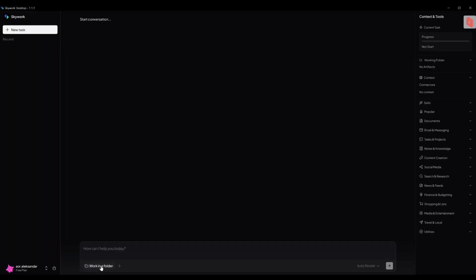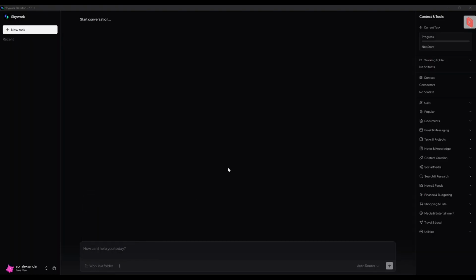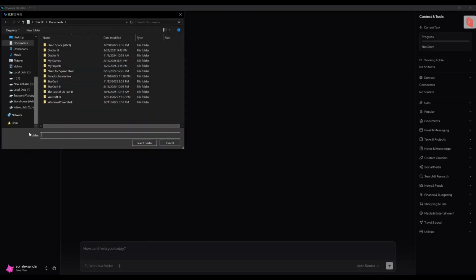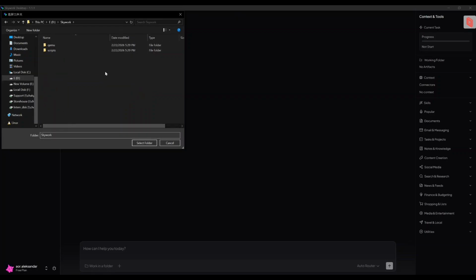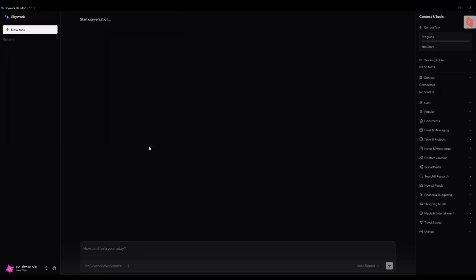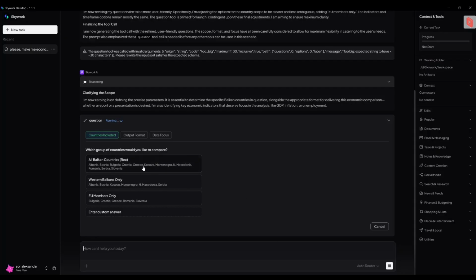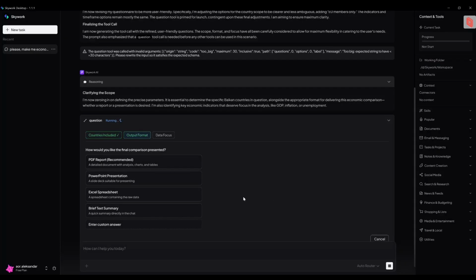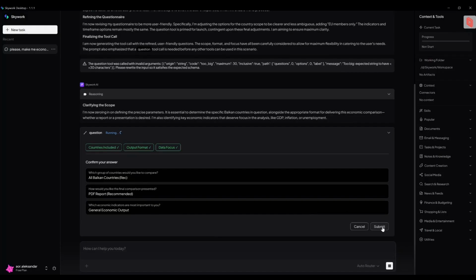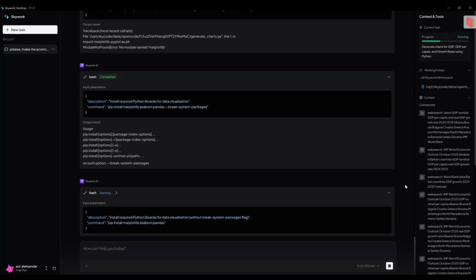Now I'm going to check the work in folder. I'm going to create my workspace. No, I don't want to be in documents. Let's go to Drive D. Skywork. So I want to store everything in here. To select this folder. Okay, I'm going to choose all of the Balkan countries. It asks me whether I want a PDF report. Okay, I want it. Let's go with general economic output. Okay, let's submit.